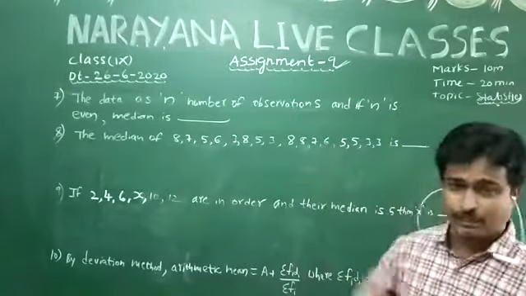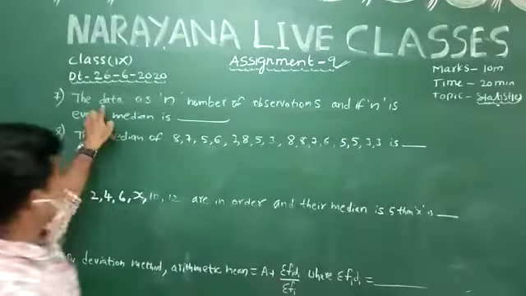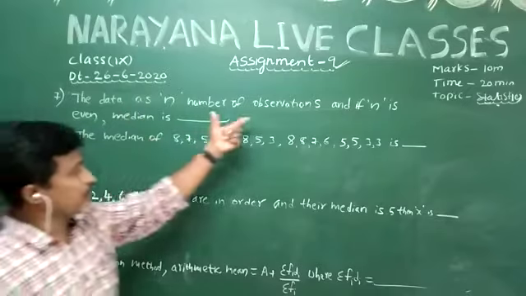Okay, coming to question number 7. The data has n number of observations.